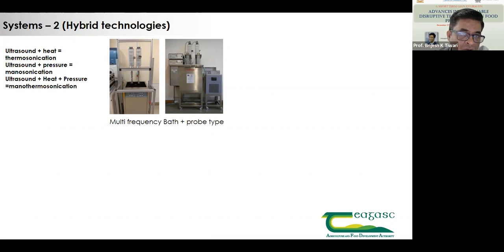The bath operates at 25 kilohertz and 45 kilohertz, and the two probe systems are at 20 kilohertz, so we can use a multiple frequency effect. But to arrive at that particular combination of frequencies, we have to do an excessive number of trials with different frequencies to get an additive effect. So that is one combination, a multi-frequency bath plus probe system.